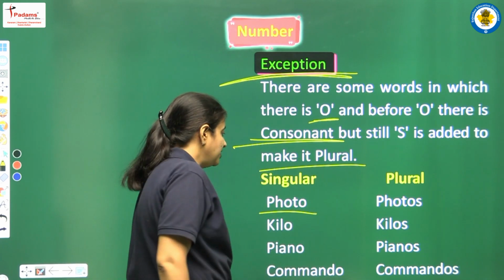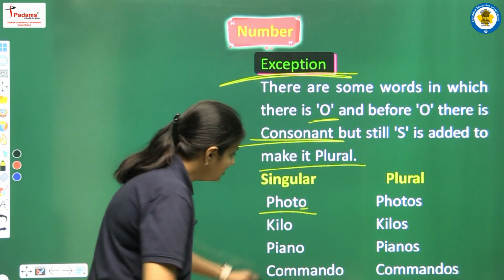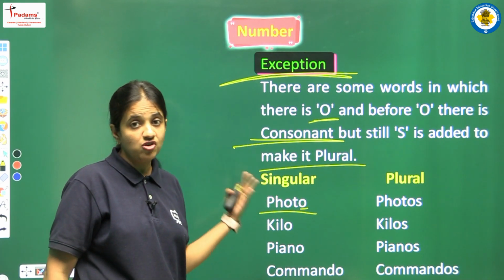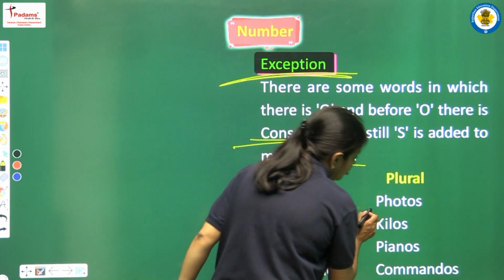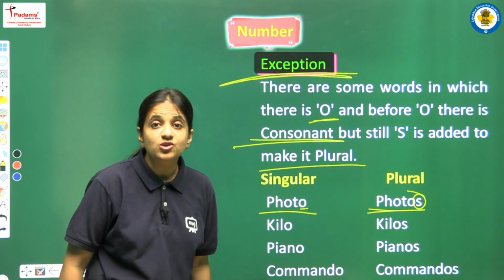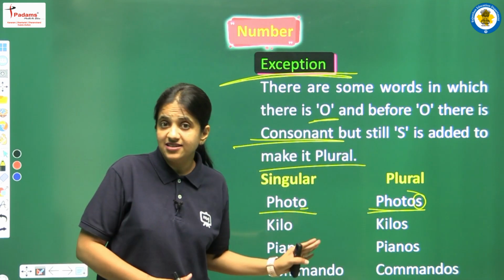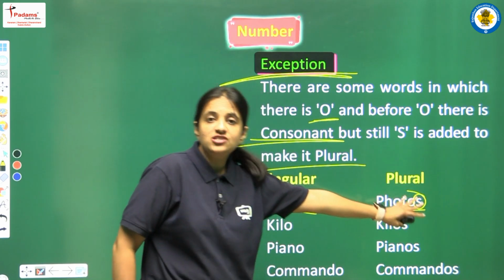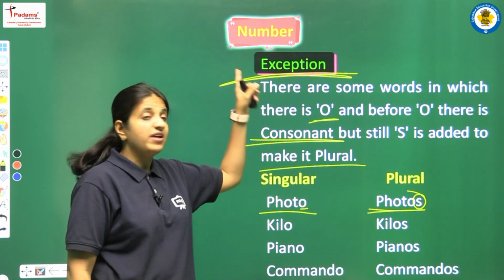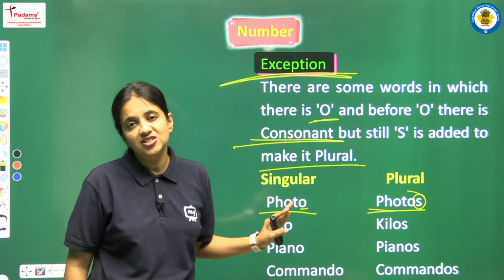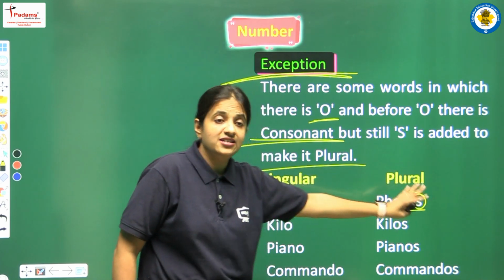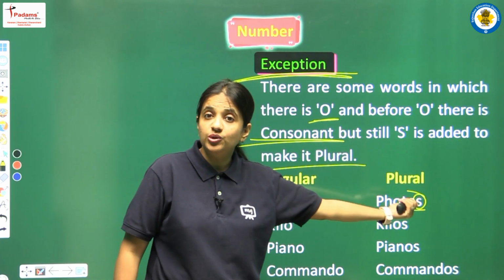First word we are having photo. Let's see, the last letter we are having O, before O we are having T, that is one of the consonants. And now look at the plural form. So what we are doing, we are just adding S, okay, we are not adding ES here, we are just adding S. Why? Because photo is in this category of exceptions. So yes, photo is also an exception of this rule, and this is the reason we are adding only S. So photo, it will be photos.